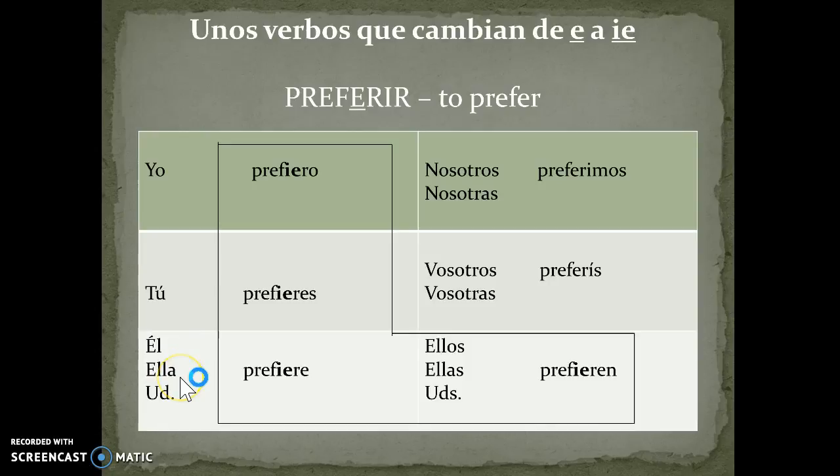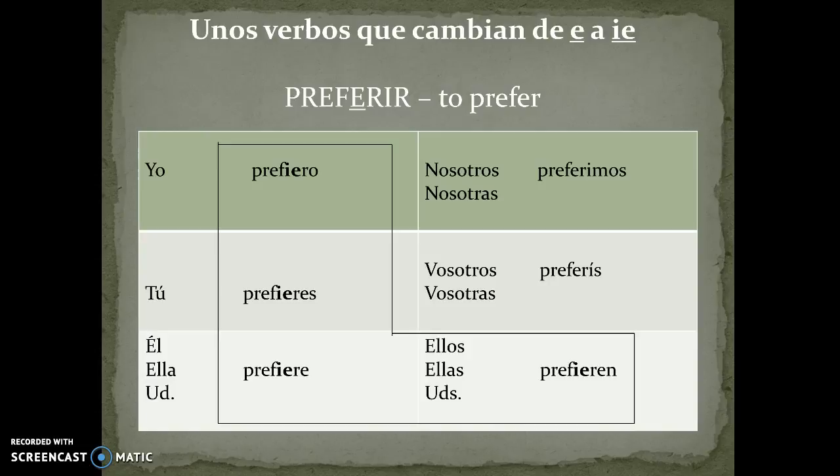Our final E to IE verb is preferir. You'll notice that there are two E's in the first part of the verb, in the stem of the verb. Only the second E, the one that is underlined, both in your notes packet and on this slide, changes. We have yo prefiero, I prefer.